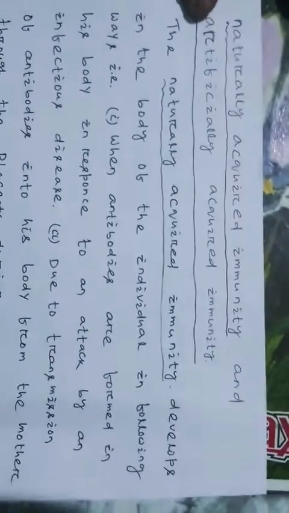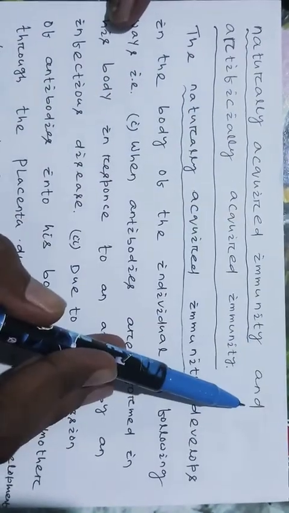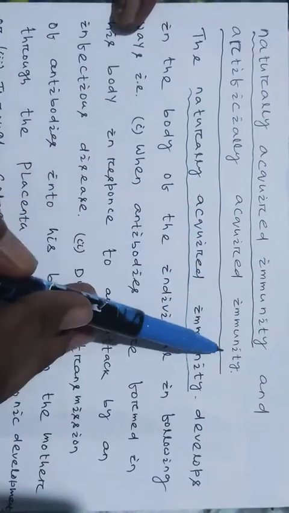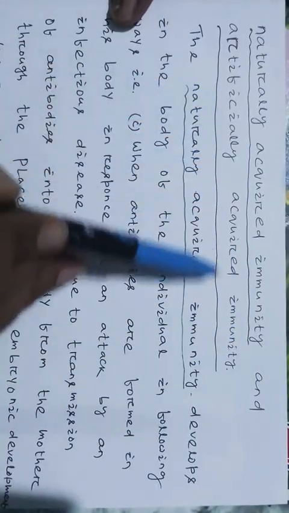The acquired immunity is of two types, that is naturally acquired immunity and artificially acquired immunity.